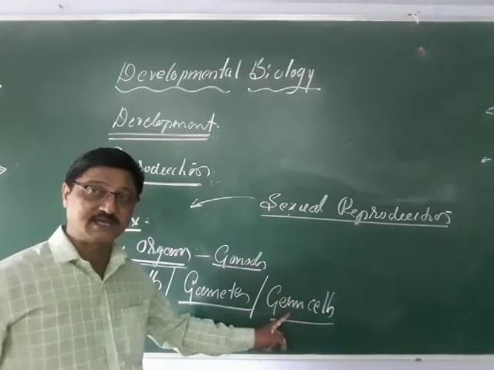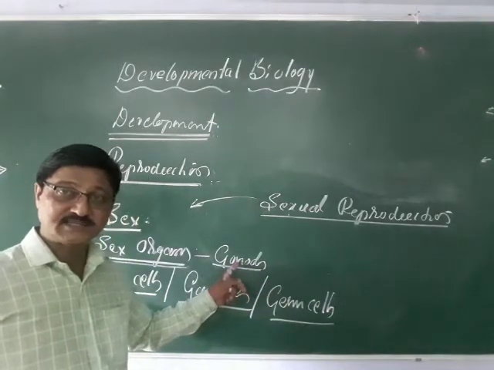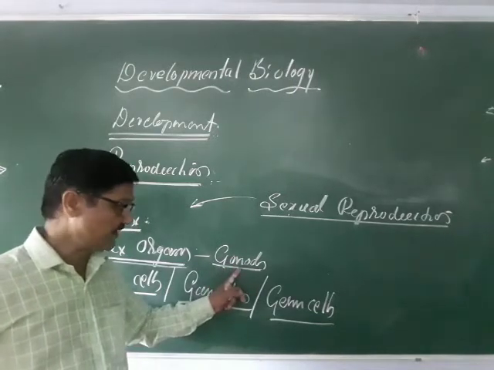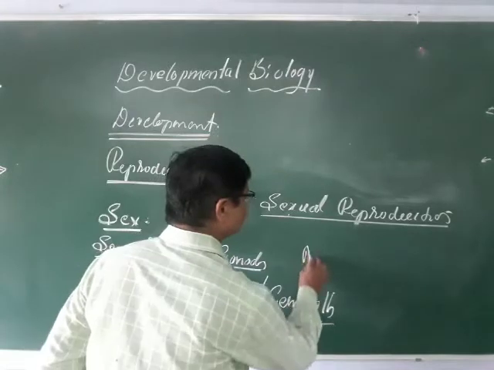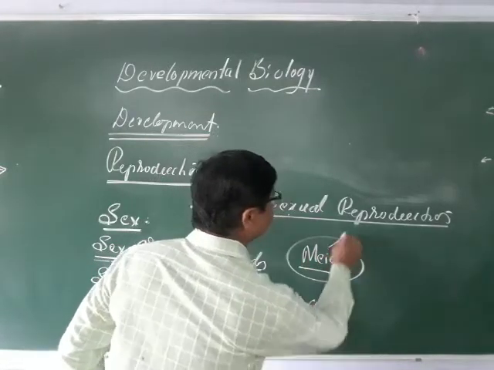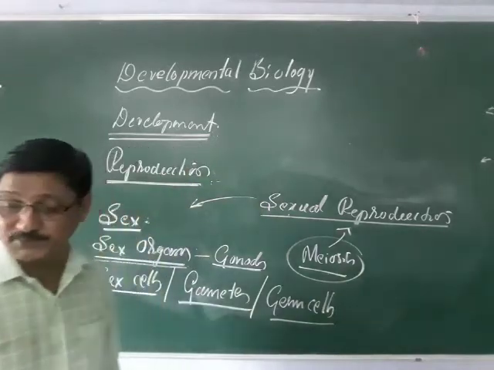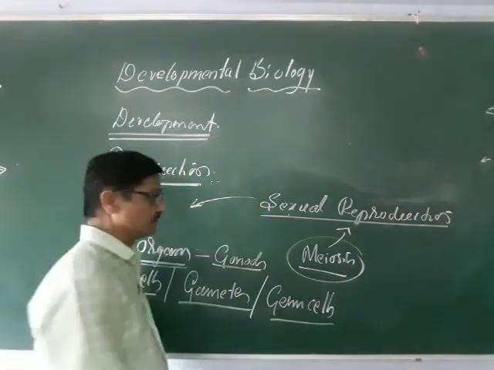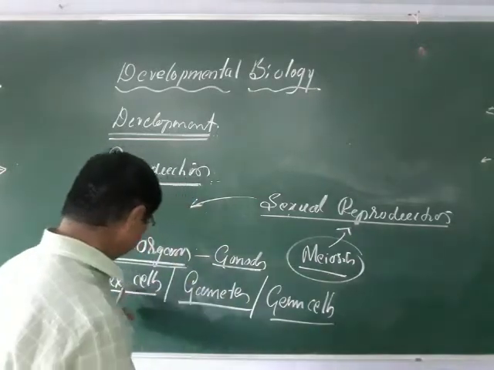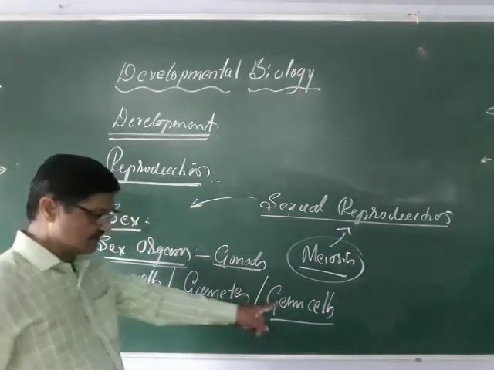These germ cells are produced in sex organs or the gonads. Gametes are produced in the gonads by means of meiosis. Remember, that is called meiosis. So this is a typical example of sexually reproducing animals. Here the sex cells are also termed the gametes or the germ cells.